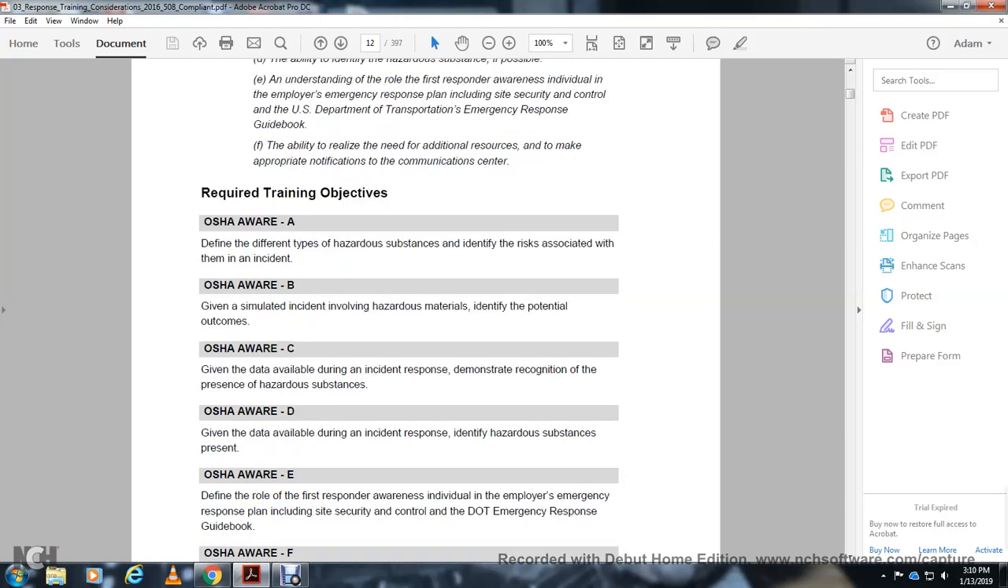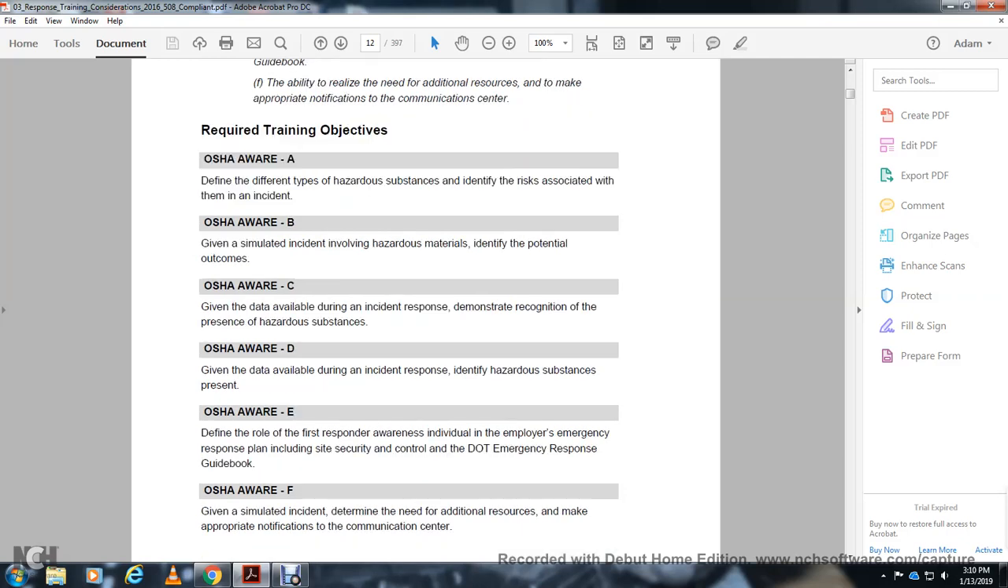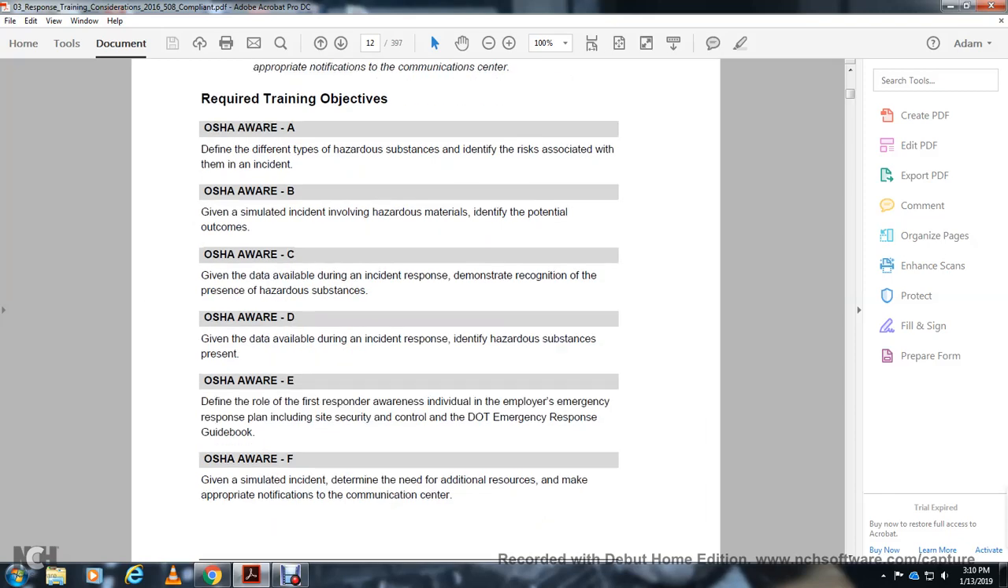OSHA awareness E: define the role of the first responder, including awareness of the individual employer's emergency response plan, the site security, and the control of the emergency response plan guidebook. OSHA awareness number 5: given a simulated incident, determine the need for additional resources and make the appropriate notification to the communication center.